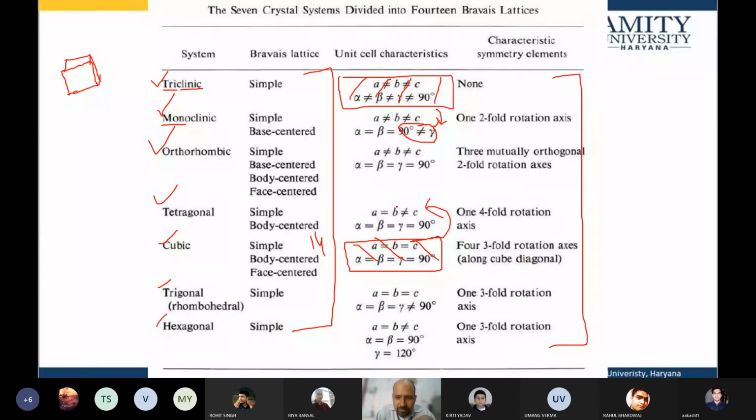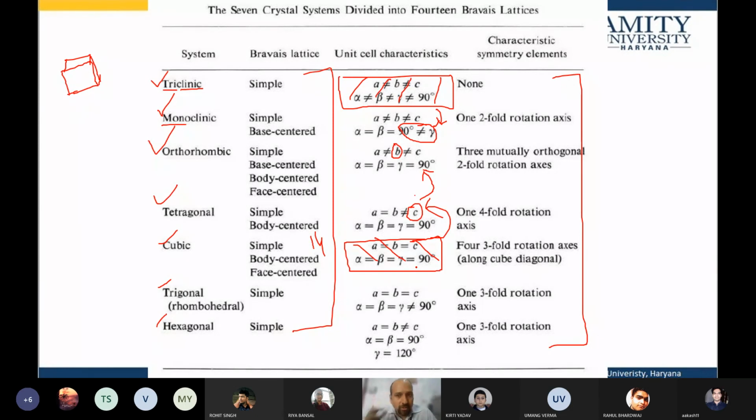This side C has been stretched, so it has become unequal to both A and B, and A and B still remain the same. So this is tetragonal. But if I further stretch the cube on the other side, now B is also unequal, so I have orthorhombic. So from cubic to tetragonal, tetragonal to orthorhombic, and from triclinic to monoclinic, we have covered 5 crystal structures.